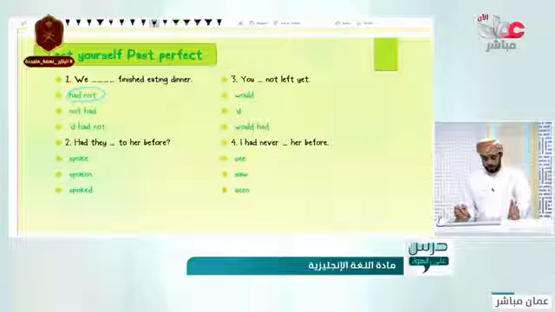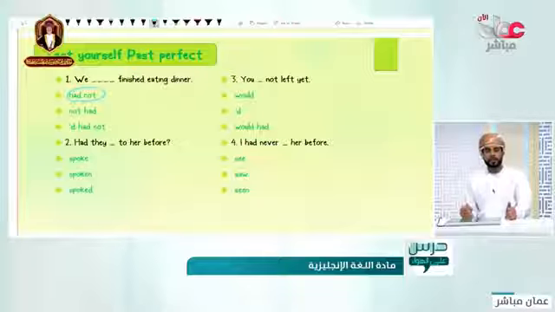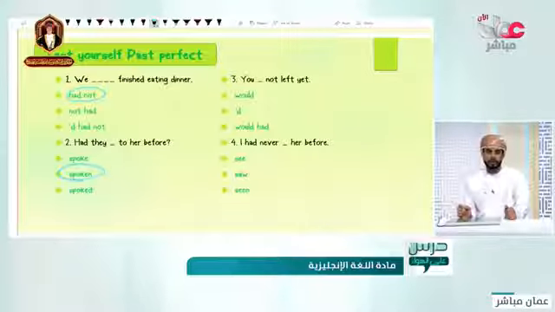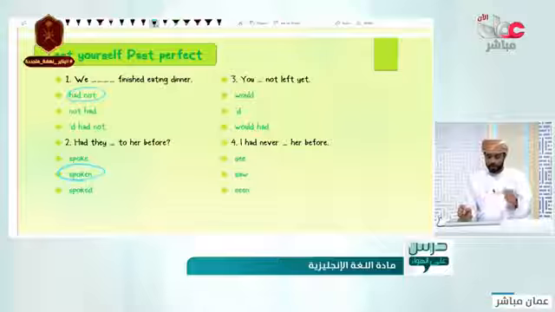2. Had they spoken here before? Speak, spoken, or speaked. What is the past participle of speak? Yeah, had they spoken. Be careful, not speaked. It's spoken. Some of the students, this is coming from students' mistakes, by the way, in their writing.